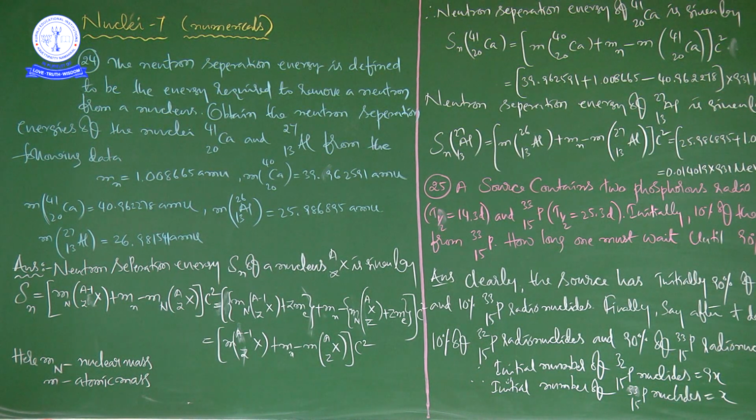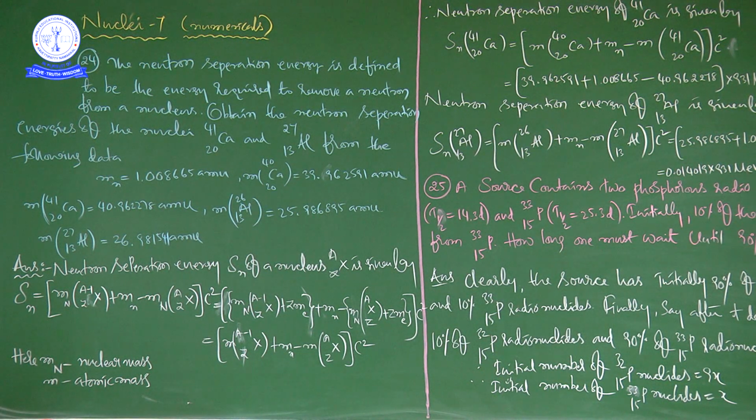For aluminium 26/13, the mass is 25.986895 AMU, and finally the mass of aluminium 27/13 is 26.981541 AMU. These are the constant values they have given to solve this problem.